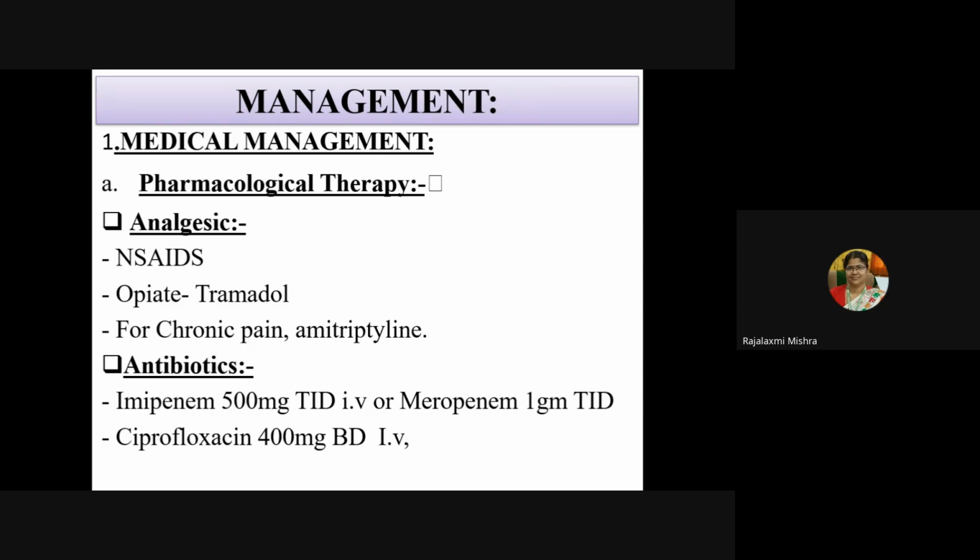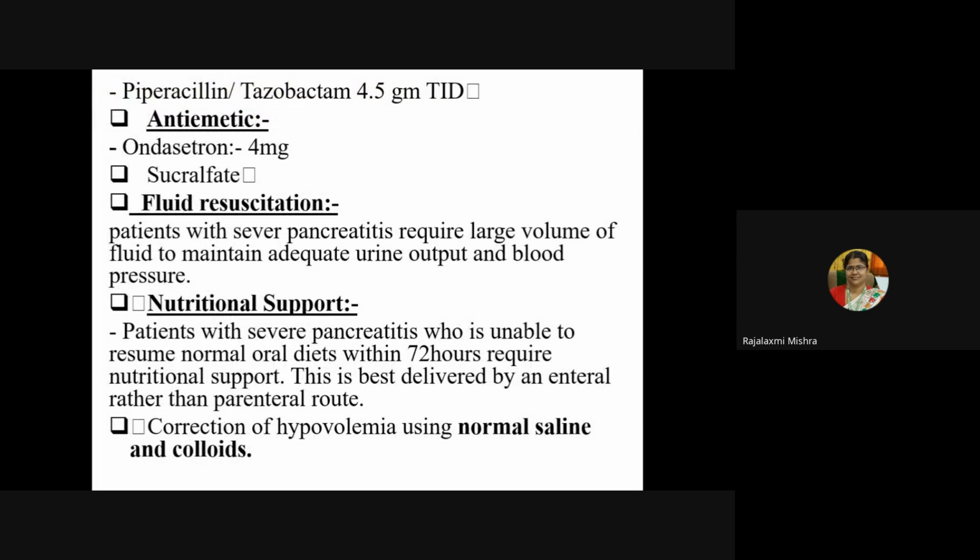Ciprofloxacin 400 milligram BD IV will be given. Then piperacillin tazobactam 4.5 gram TDS you will give. Antiemetics like ondansetron and sucralfate, these two you can administer when the patient is complaining of vomiting. Then fluid resuscitation. Patients with severe pancreatitis require a large volume of fluid to maintain adequate urine output and blood pressure. Nutritional support. Patients with severe pancreatitis who are unable to resume a normal oral diet within 72 hours require nutritional support. This is best delivered by an enteral rather than parenteral route.